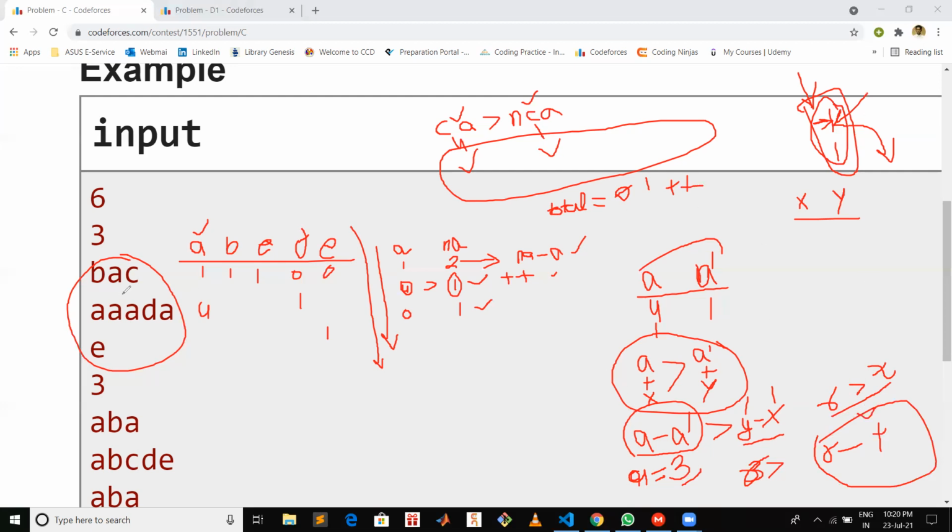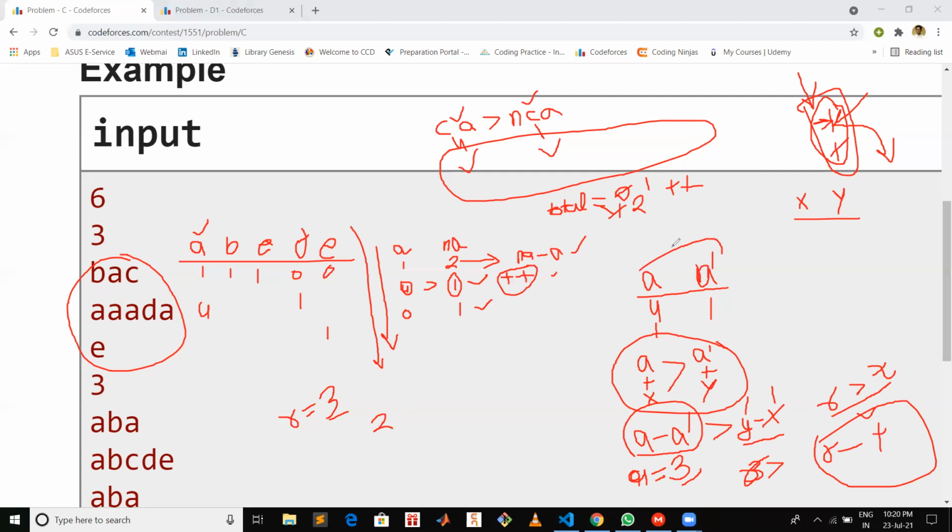So doing this for this one, R is 3 initially, and in the priority queue we have 1 and 1. At the first stage, this 3 is greater than the top element 1. So R will become 2 and total will also become 2, because total was 1 after iterating once. So in the second iteration, we will pop the second element from our priority queue.